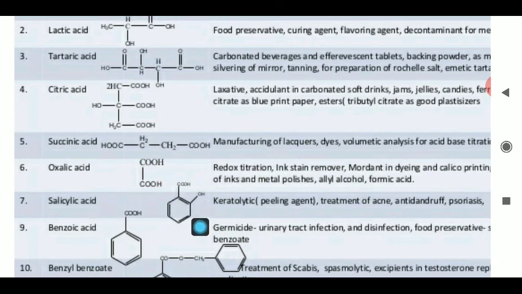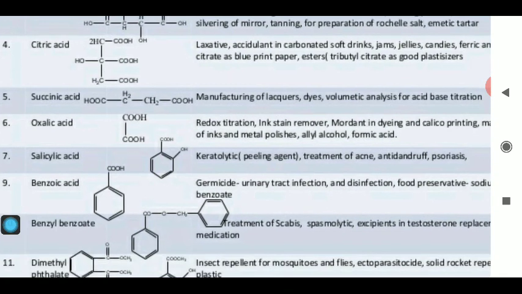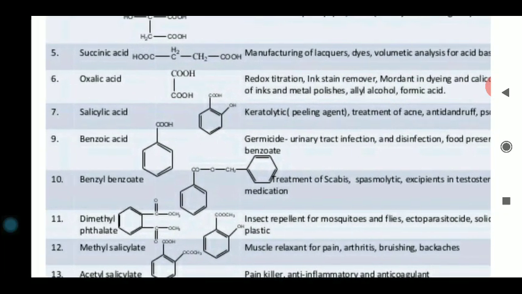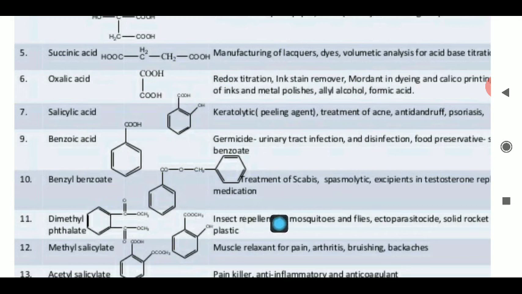Salicylic acid is used as a peeling agent, as well as in the treatment of the acne, or widely used in the various antifungal, antibacterial creams. Benzoic acid as a preservative. Methyl benzoate. Benzyl benzoate is used in the treatment of the scabies, which is a kind of disease, and other treatment of the testosterone medication. Dimethyl phthalate, insect repellent. Methyl salicylate, muscle relaxant for the pain, and these are the important compounds.